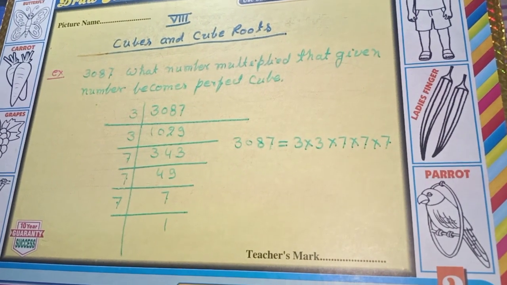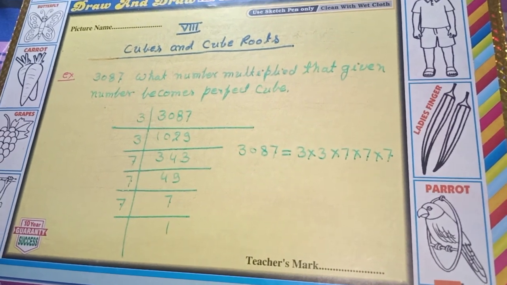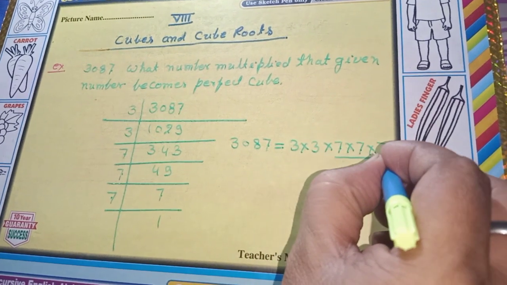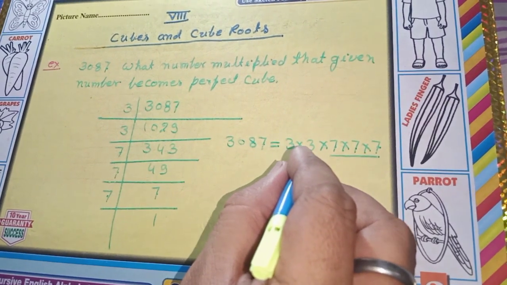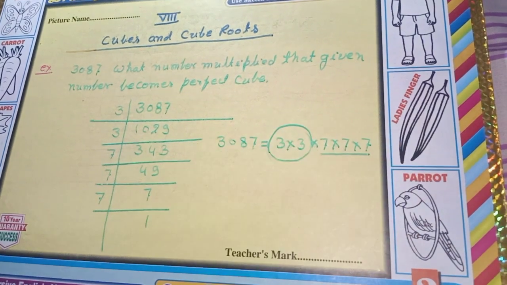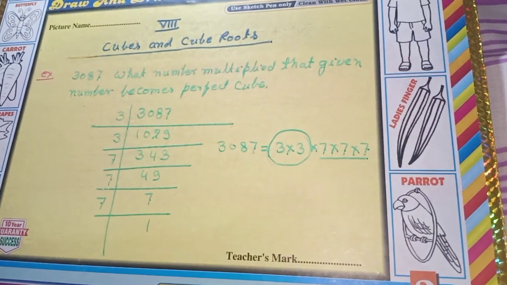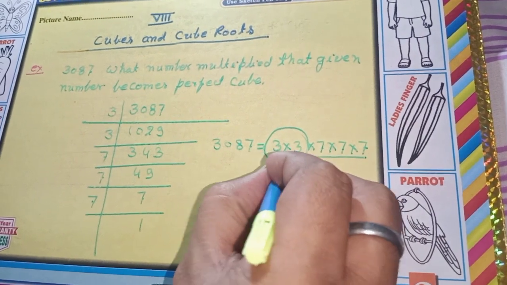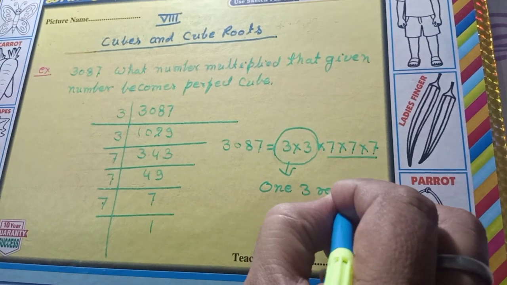Now we make groups of 3 same numbers. Here we see that the group of 7 is completed, but in the group of 3 there are only 2 digits, 3 cross 3, means this group is not completed. So for completing this group, one more 3 is required.